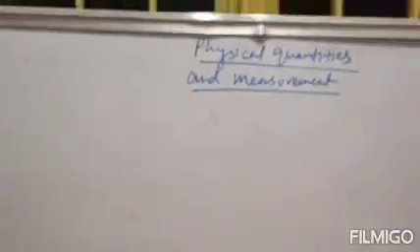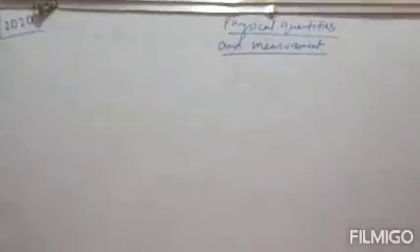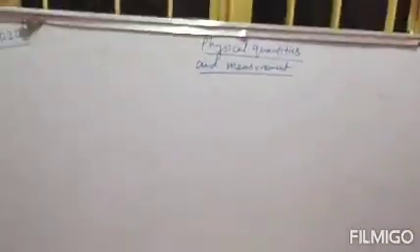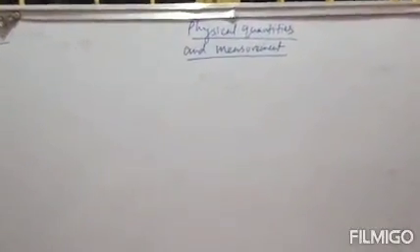In all, 2 lectures will be provided and this chapter will be completed, and this is the first lecture. So before going into details, we'll know what is actually a physical quantity and what is actually measurement.